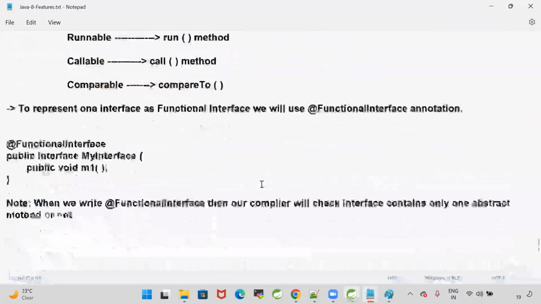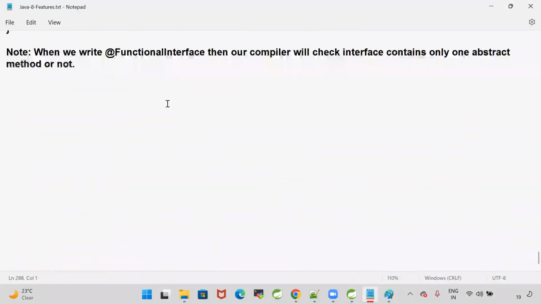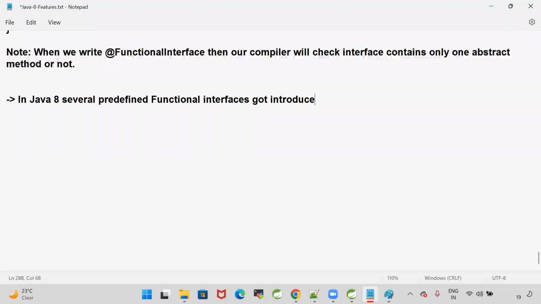Next, in Java 8, several predefined functional interfaces got introduced. What are those? First one is predicate.